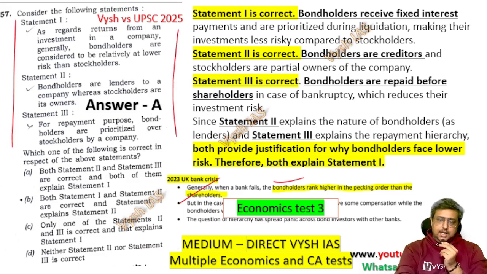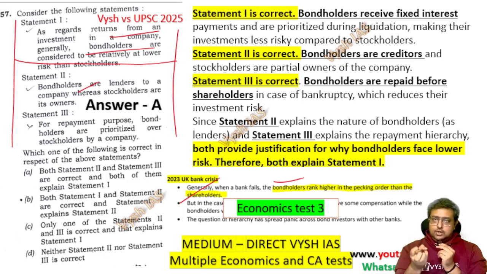Okay, the first statement is: as regards returns from an investment in a company, generally bondholders are considered to be at relatively lower risk. So that is fixed. Now, bondholders are lenders to the company, whereas stockholders are the owners, because when you buy a share you are actually becoming an owner. Reliance or any other company, you are becoming a 1%, 2% owner of that. But a bond is a debt instrument. That is also basic about bonds: a debt instrument.